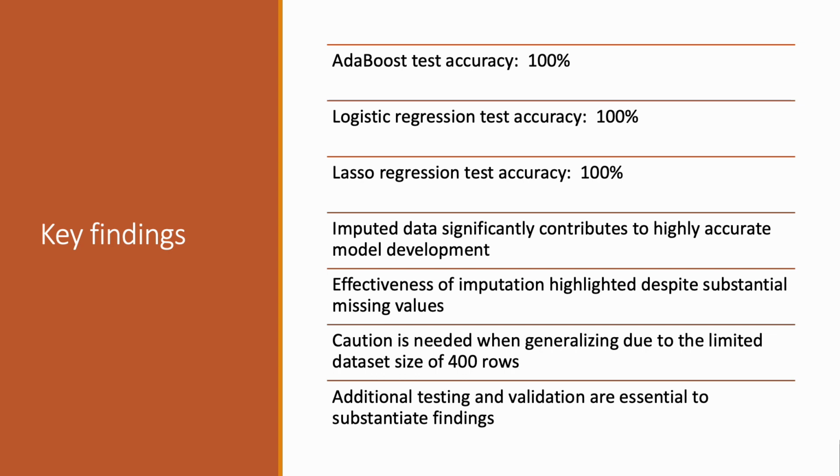The findings suggest that imputed data significantly contribute to the development of highly accurate models. Remarkably, all 3 top models achieve 100% prediction accuracy. This underscores the effectiveness of imputation even when confronted with a substantial number of missing values in our experimental setup. However, it is crucial to acknowledge the limited dataset size of 400 rows. Therefore, it's important to exercise caution when generalizing this result to larger datasets. Additional testing and validation are imperative to substantiate these findings.